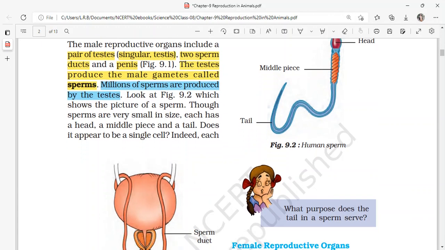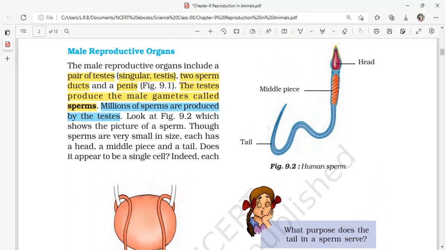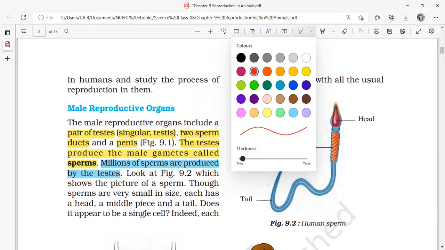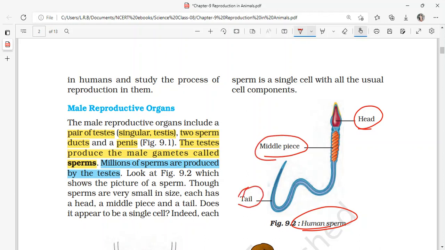So look at figure 9.2, which shows the picture of a sperm. So go through this figure 9.2. Okay, so this is figure 9.2, isn't it? This is showing a human sperm cell. The human sperm cell has a head, a middle piece and a tail. So these are the three basic parts of a human sperm cell.